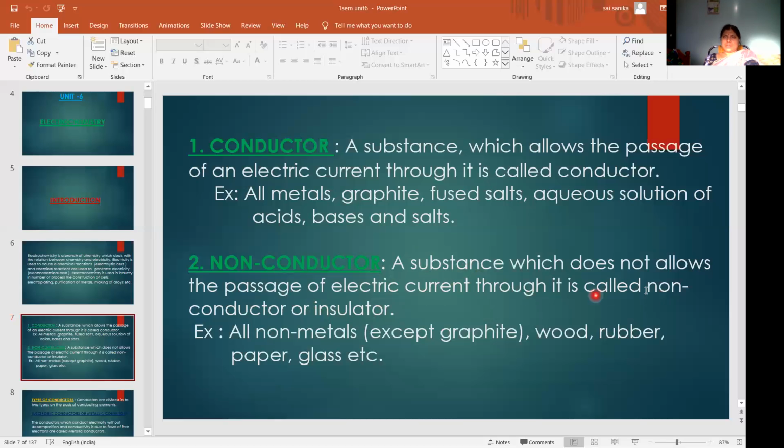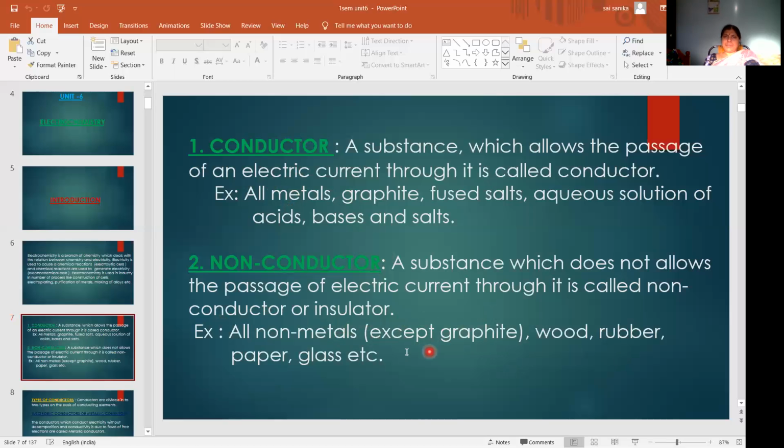That substance is called a non-conductor, or also an insulator. Examples: all non-metals, except graphite. Even though graphite is a non-metal, it acts as a conductor. So except graphite, all non-metals are non-conductors.